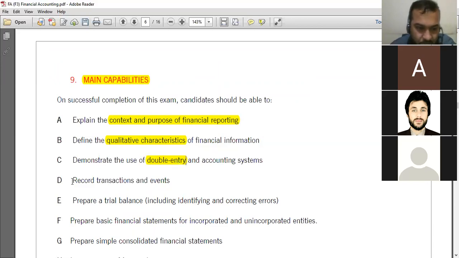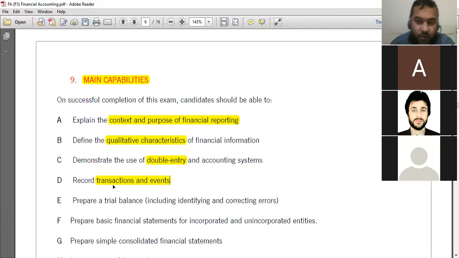And then you will also know how to record different transactions. Now what is the difference between C and D? C is about the double entry system, D is about practically recording different items using a double entry system. For example, you know about the double entry that we have a debit and credit, asset and expense is a debit, equity, liability and income is a credit.